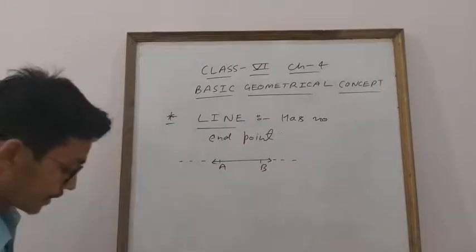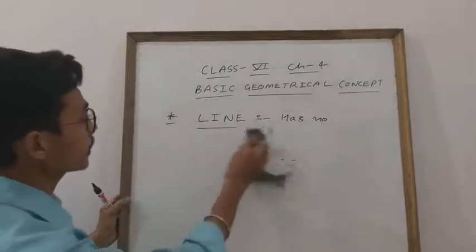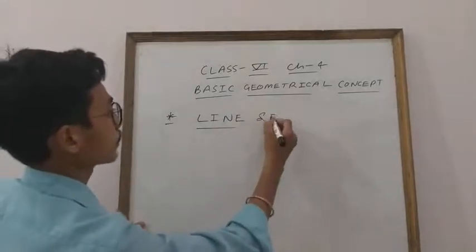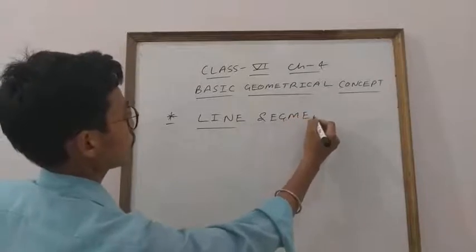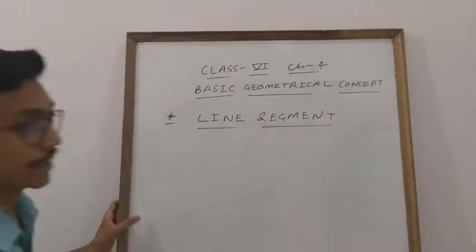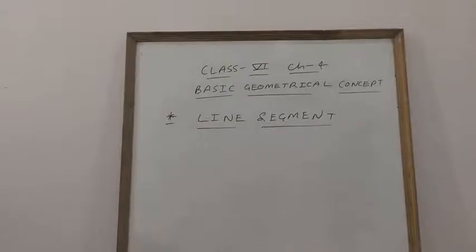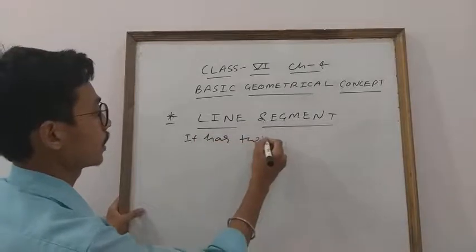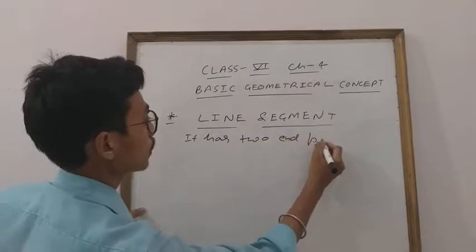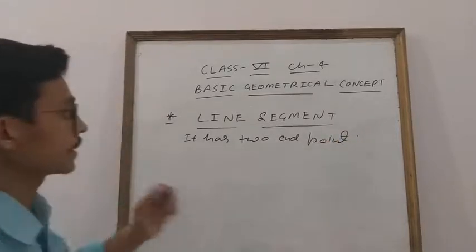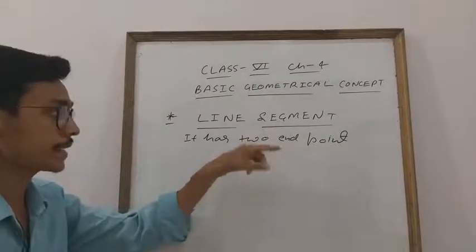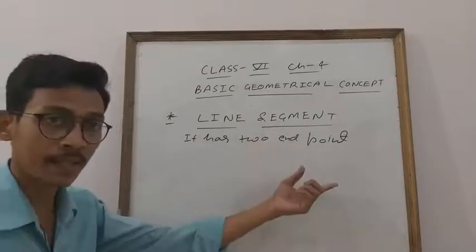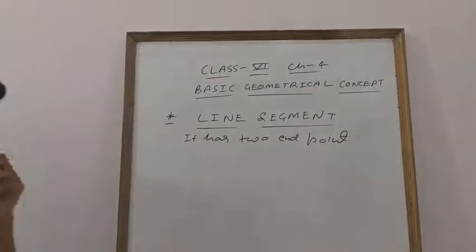Clear everyone? The next thing will be the line segment. What is a line segment, students? Anyone can tell me what is the meaning of a line segment? It has two end points. See, this is the opposite of a line. That is, a line segment is opposite to a line. In a line, it has no end point, but a line segment, students, has two end points. Clear everyone? So it has two end points.